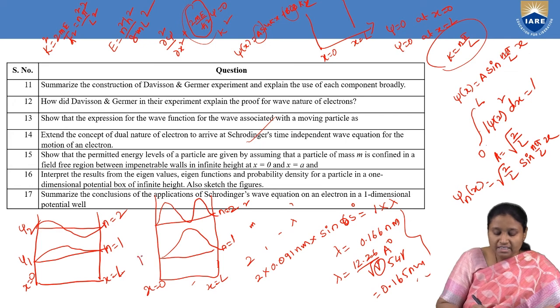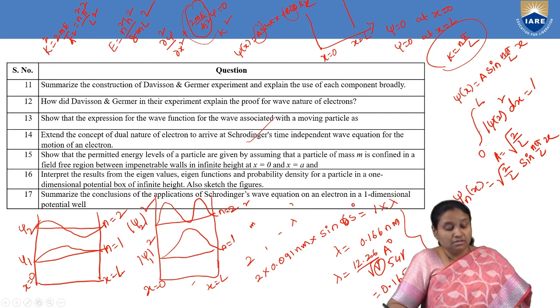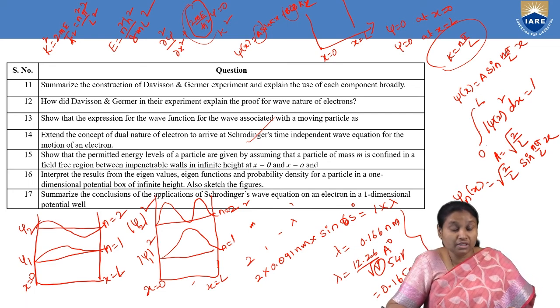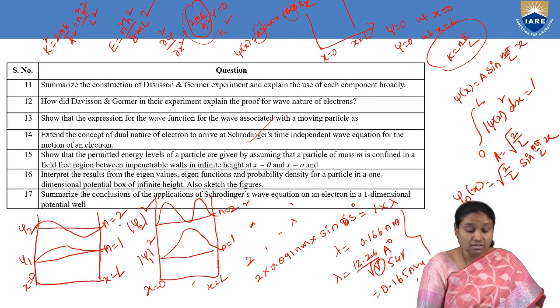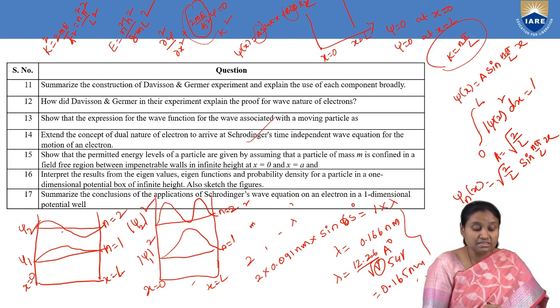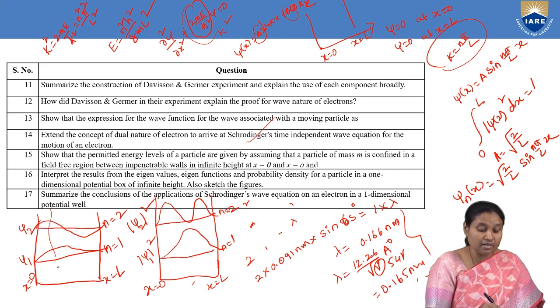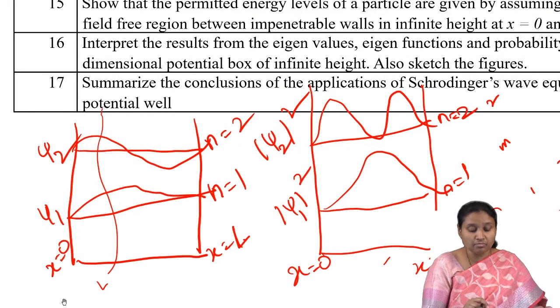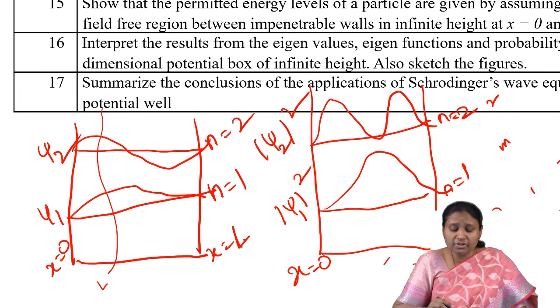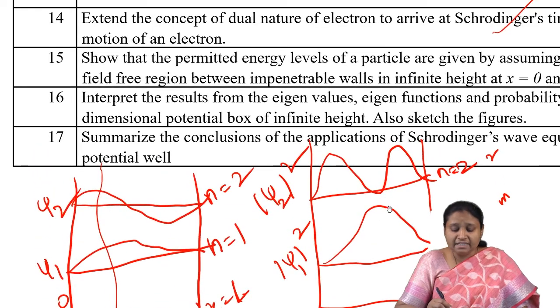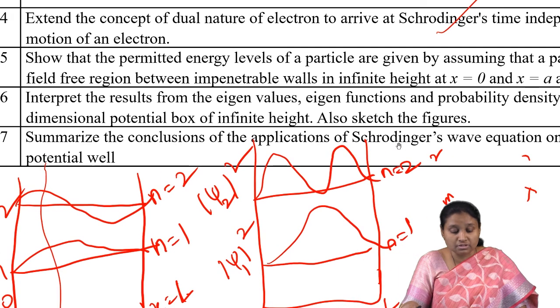Okay, so we have to explain here that if we take an electron whose energy corresponds to n equal to 1, then maximum displacement is at the middle of the box. Whereas if we take the same electron whose energy corresponds to n equal to 2, then its maximum displacement is at 1/4 distance, so this is L by 4 distance from either side of the box. And when we consider probability density, the probability of finding the particle is maximum at the center of the box for n equal to 1, whereas for n equal to 2 it is at 1/4 distance from either side of the box.